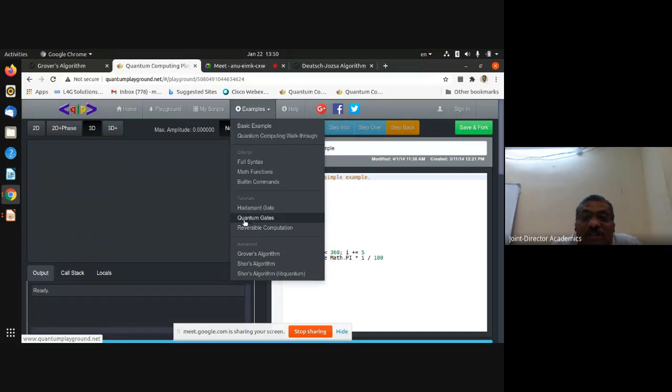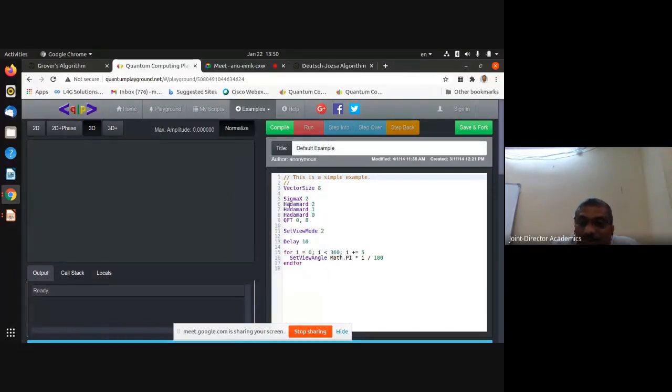If you want to think other gates are also there, you can simulate. There are some things that are disabled. At the advanced level, there is Grover's algorithm, Shor's algorithm, and Lip quantum. These are the various things. And here, this is the place where you can write your code.